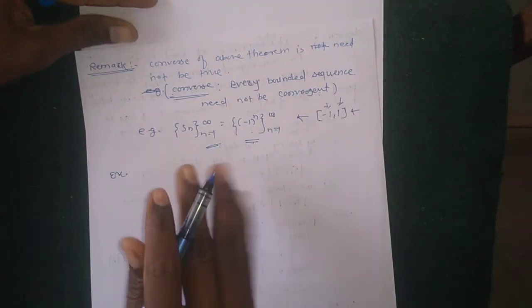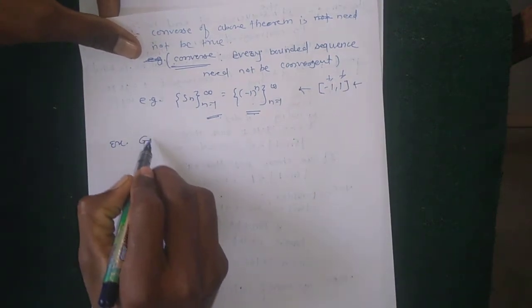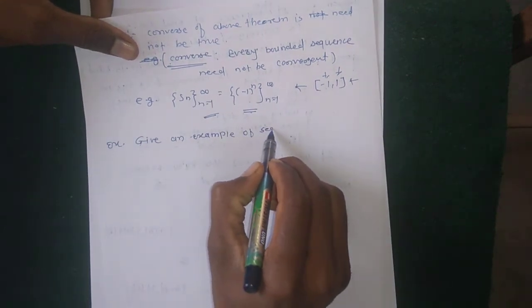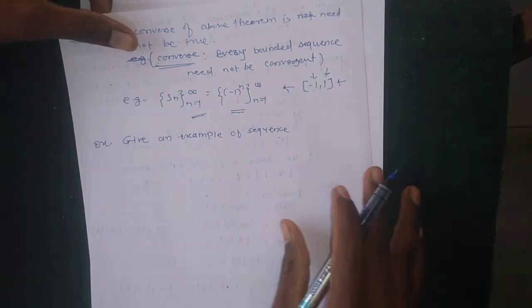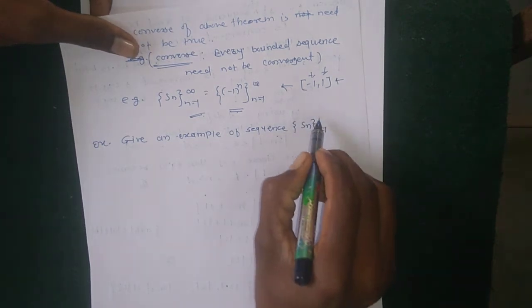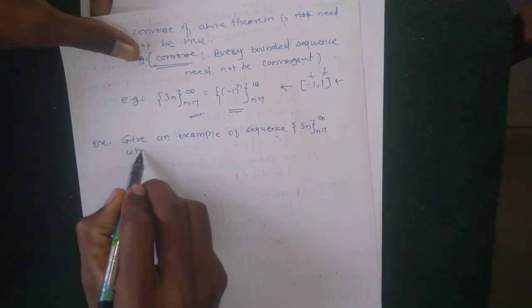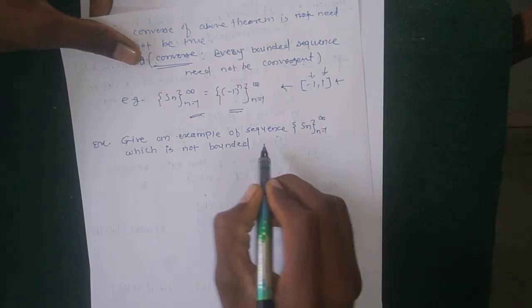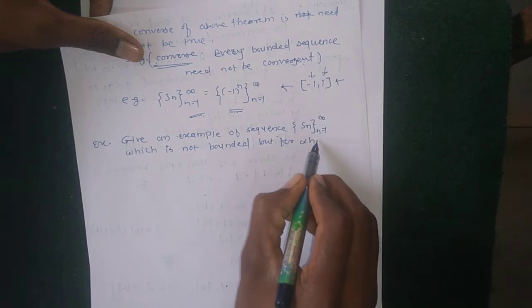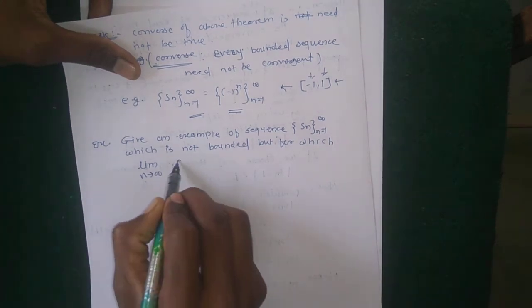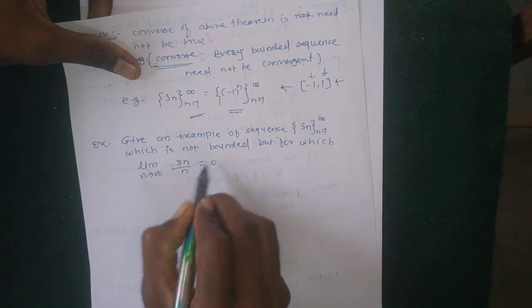The next example: give an example of a sequence Sn, where n runs from 1 to infinity, which is not bounded, but for which the limit as n tends to infinity of Sn divided by n is equal to 0.